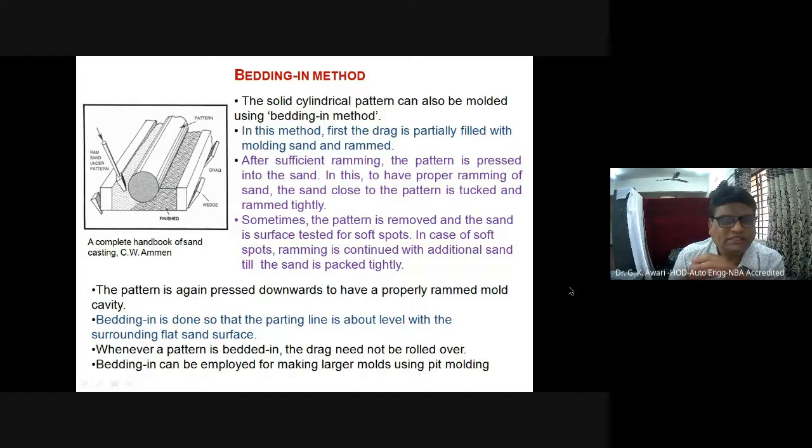So bedding is done so that the parting line is about level with the surrounding flat sand surface. Whenever a pattern is bedded in, the drag need not be rolled over. Bedding in can be employed for making larger molds using pit molding.